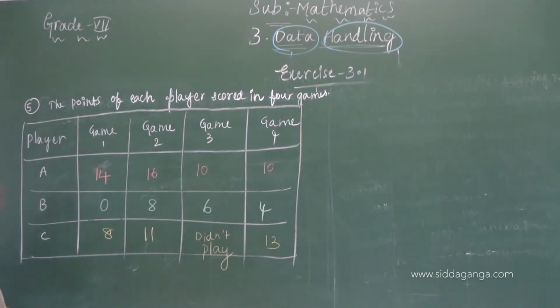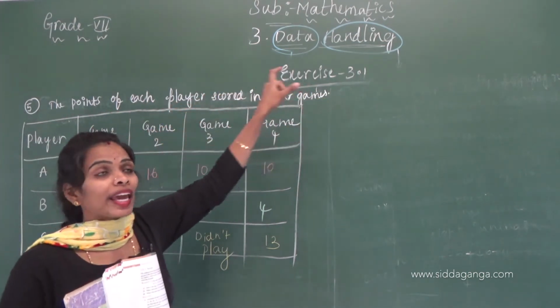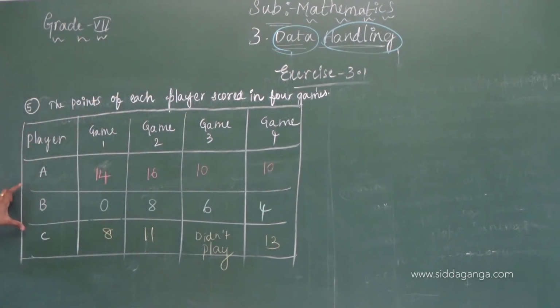Okay, see here children, the following table shows the points of each player scored in 4 games. Here the table shows the performances of players A, B and C. In game 1, player A scored 14, B scored 0 and C 8.